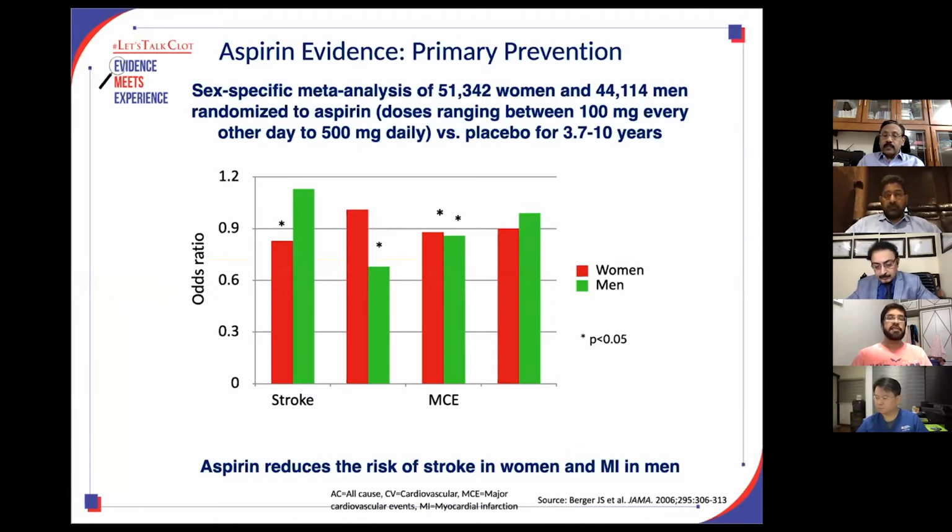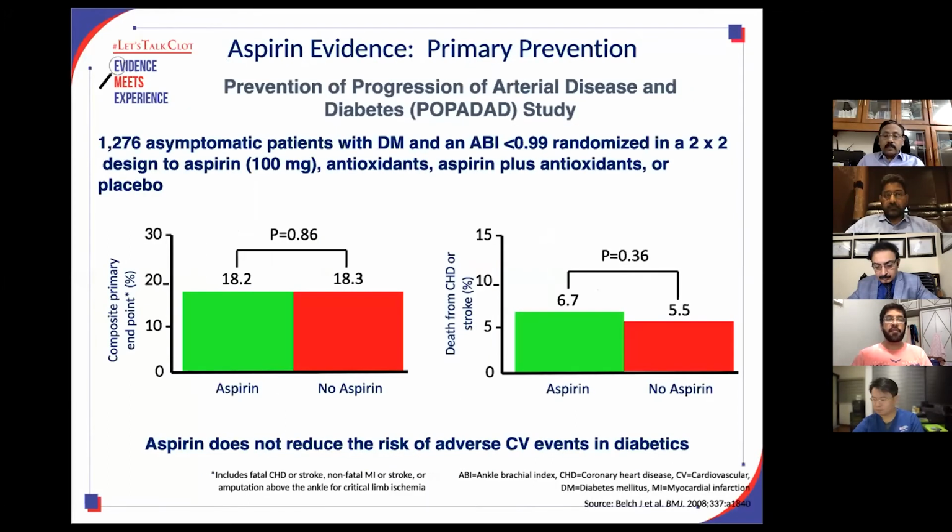Therefore, there is a question mark whether we should use aspirin for primary prevention. This was a study, primary prevention of aspirin in diabetics, and it was a 2x2 randomized trial, but it showed that whether you use aspirin or no aspirin, the composite primary endpoint is not decreased. Death from coronary artery disease or stroke is not decreased by the use of aspirin. So the conclusion was aspirin does not reduce the risk of adverse cardiovascular events in diabetics.